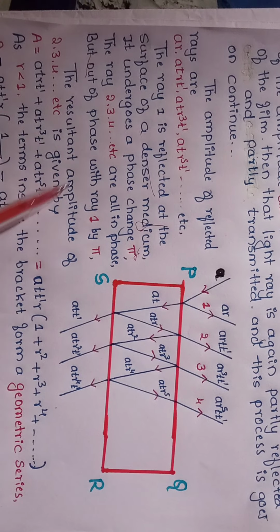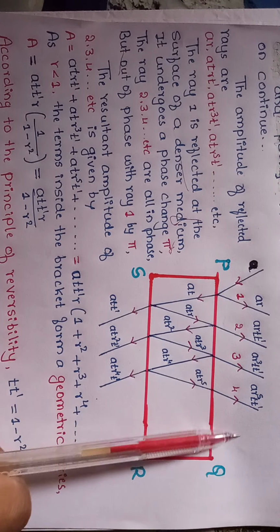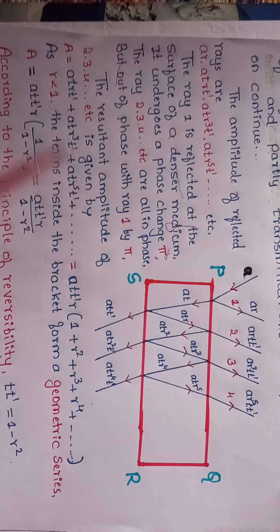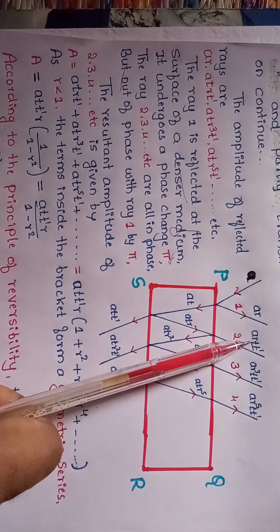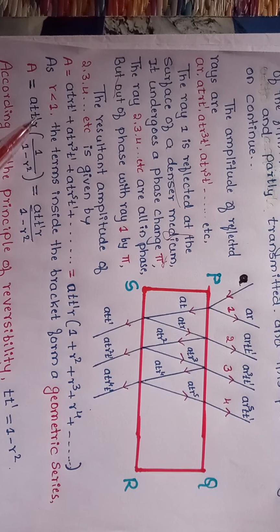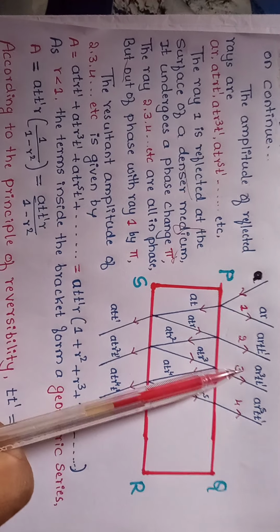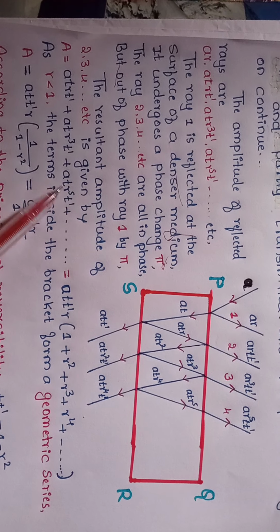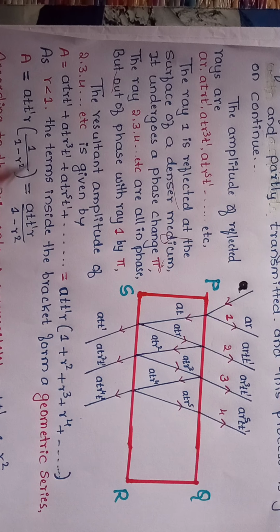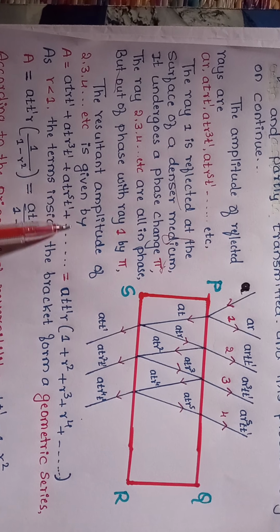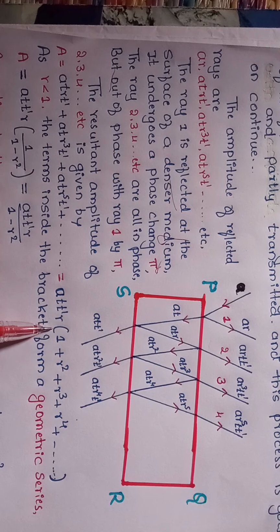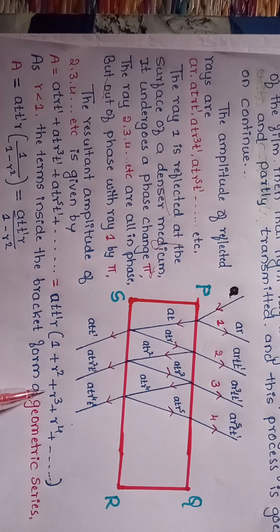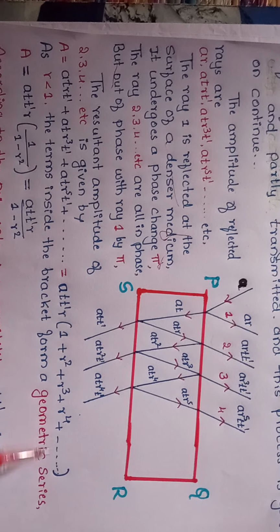Therefore the resultant amplitude of 2, 3, 4 is given by A equal to AR TT dash plus AR cube TT dash plus AR raised to 5 TT dash, and so on. Among these terms, A, T dash and R are common, so take them outside, and the remaining term is 1 plus R square plus R cube plus R raised to 4, and so on.